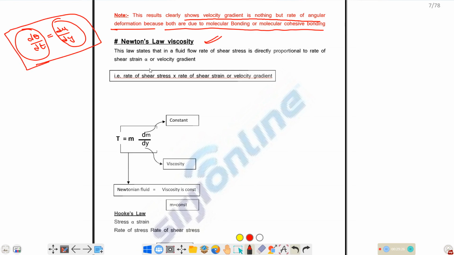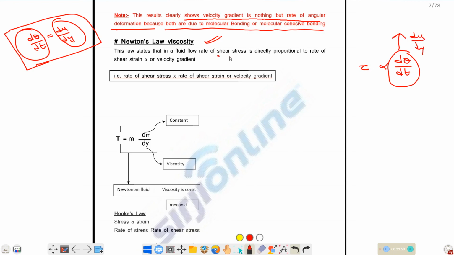Newton's law of viscosity states that in a flowing fluid, the shear stress that develops is directly proportional to the rate of angular deformation, d theta by dt, which is nothing but du by dy.